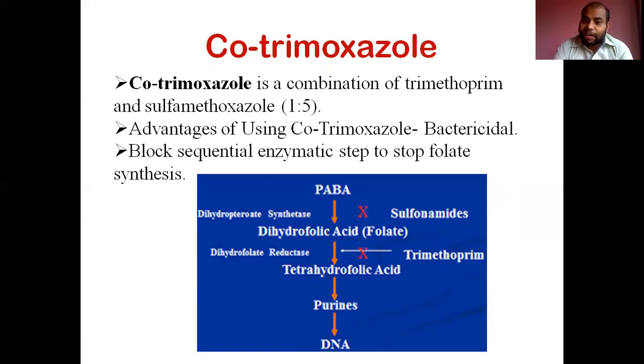So that is the advantage of cotrimoxazole over other sulfonamides, that makes cotrimoxazole bactericidal, whereas the other compounds in the sulfonamides are bacteriostatic. So they are the final class of antibiotic, or the last class of antibiotic used for bacterial infection. They are not used as a first line drug. So when there is antibiotic resistance to the sulfonamide or other antibiotics, then cotrimoxazole is used. So this is the introduction about cotrimoxazole.